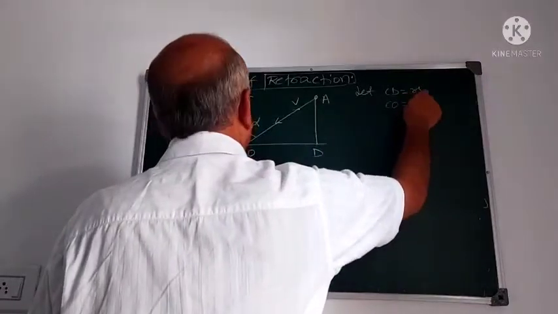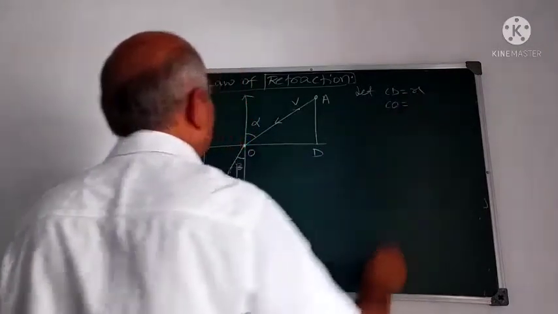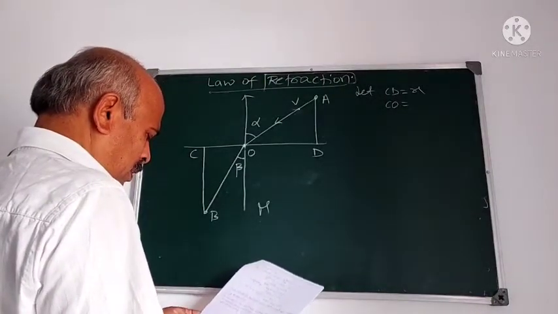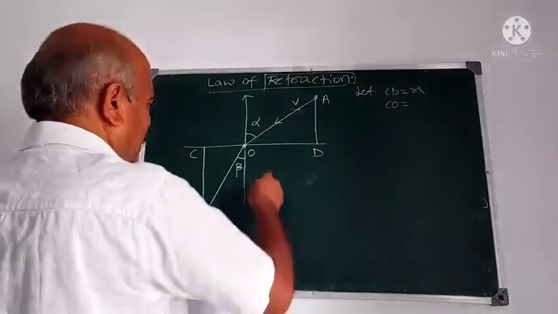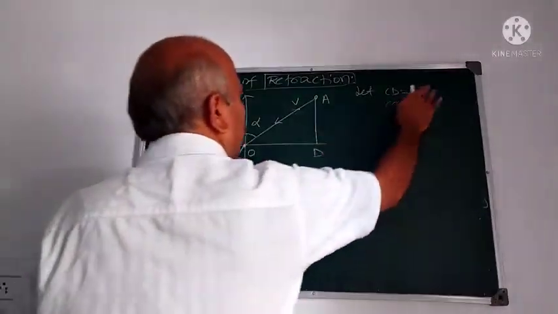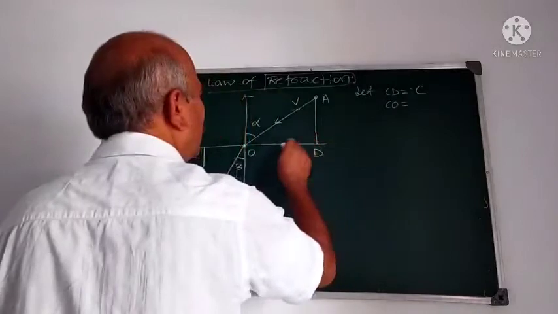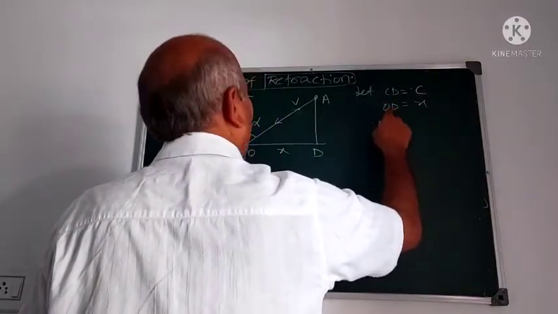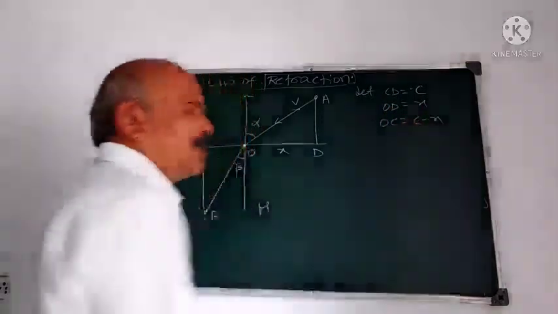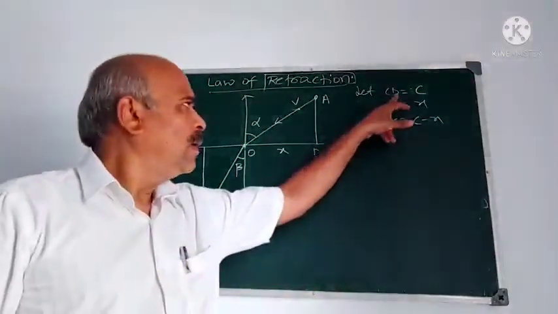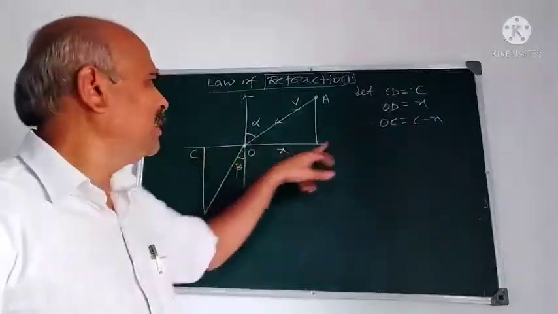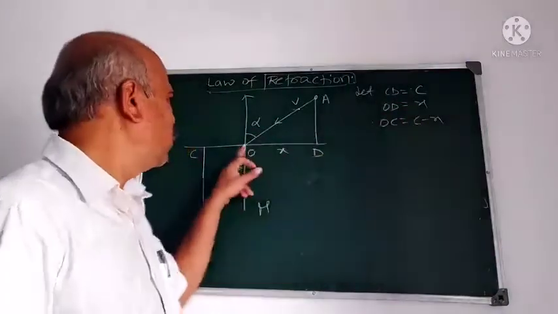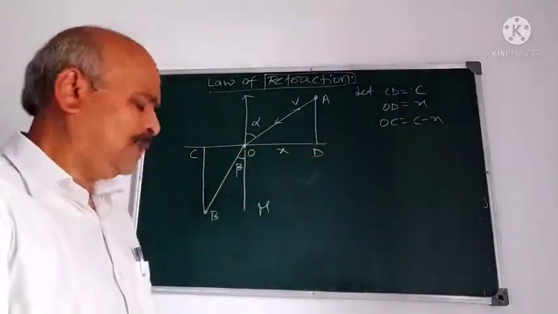Let us take CD equal to c and OD equal to X. Therefore, what is OC? c minus X. Clear? Understand? Sorry, I have taken CD equal to c and OD equal to X. OD is X, and OC is c minus X.